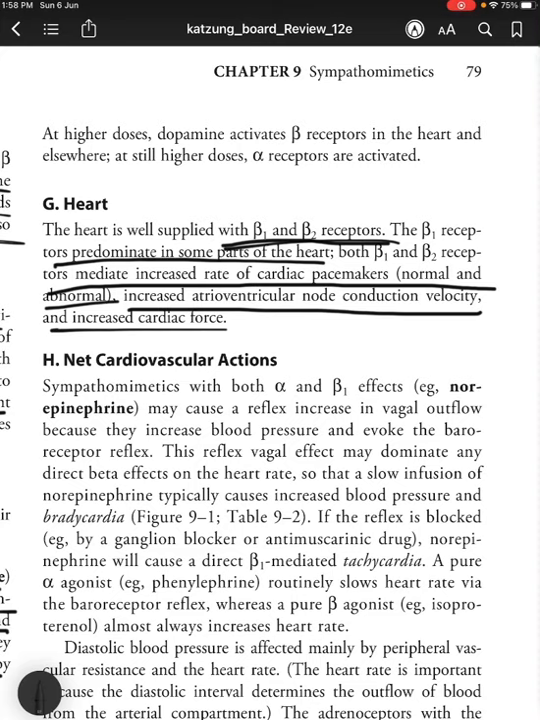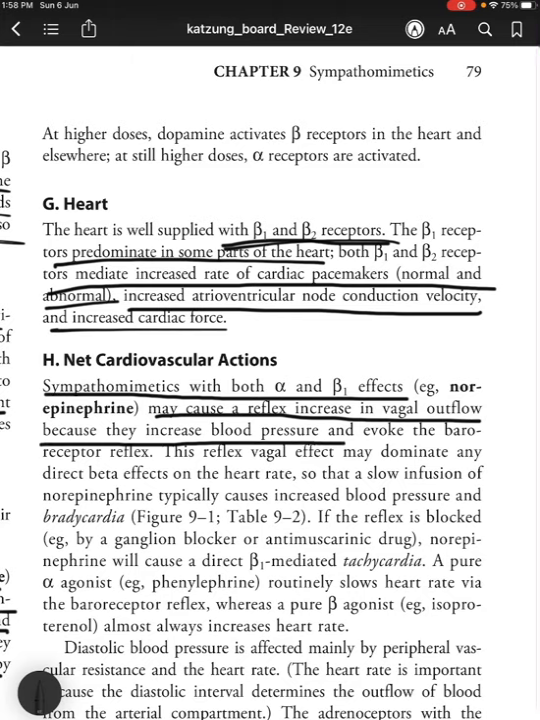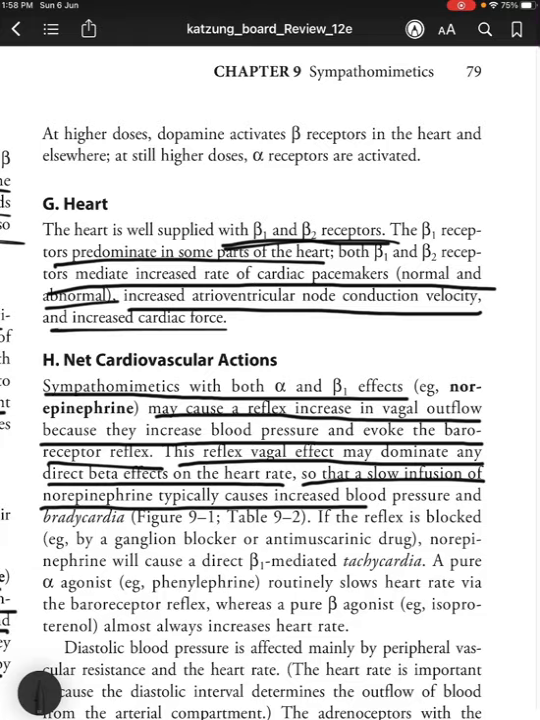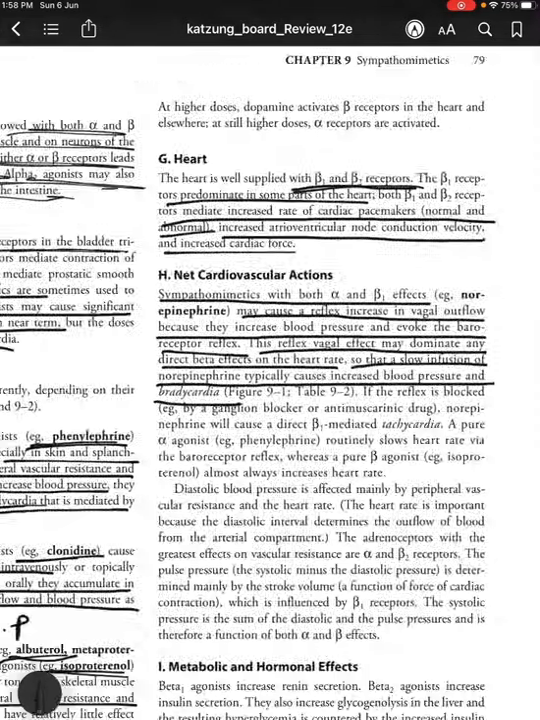Coming to net cardiovascular actions. So sympathomimetics with both alpha and beta 1 effects such as norepinephrine may cause reflex increase in vagal outflow because they increase blood pressure and evoke the baroreceptor reflex. This reflex vagal effect may dominate any direct beta effects on the heart rate, so that a slow infusion of norepinephrine typically causes increased blood pressure and bradycardia.